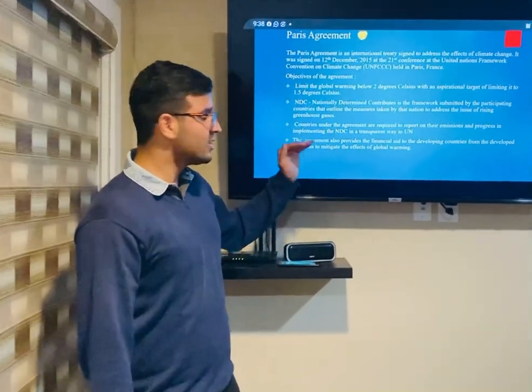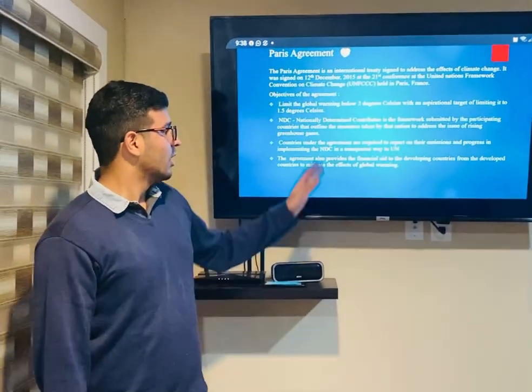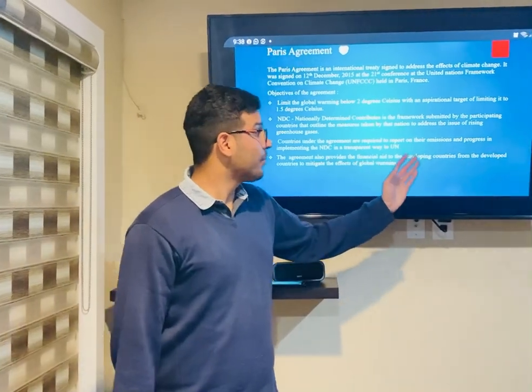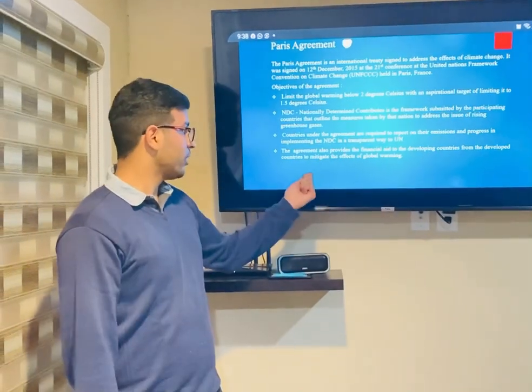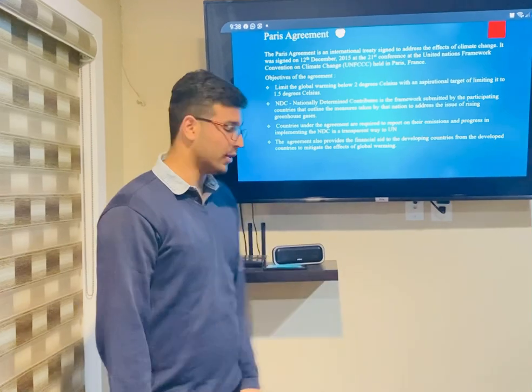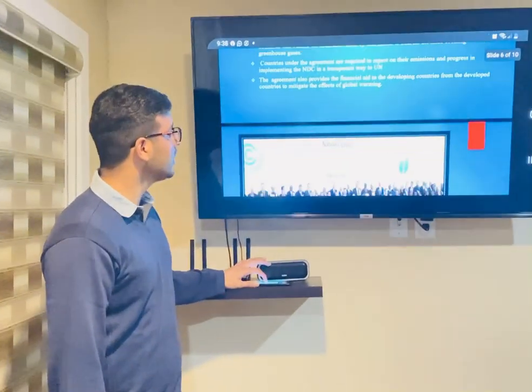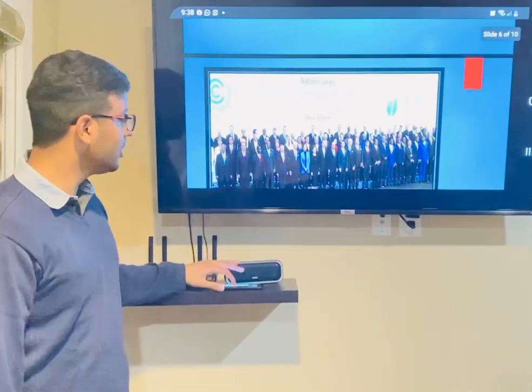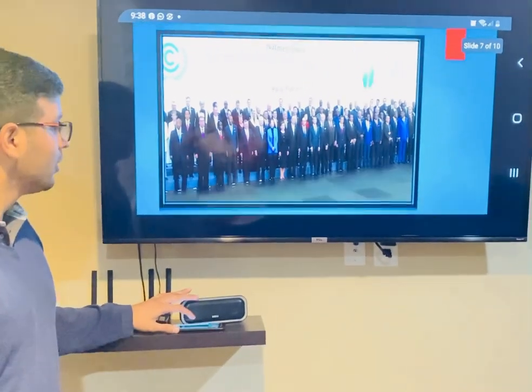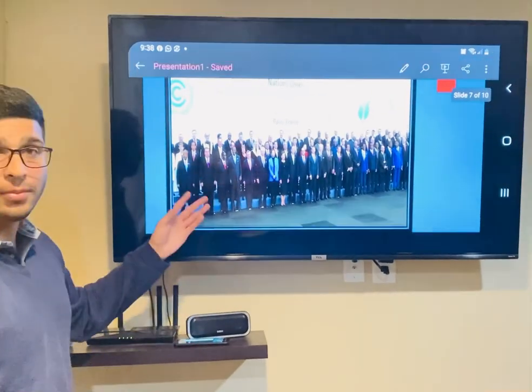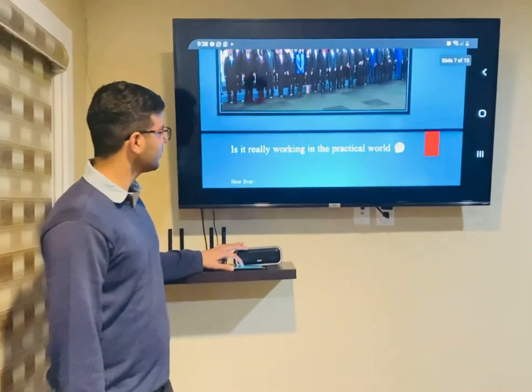Now, one of the biggest pros of this agreement is that it provides financial aid from the developed countries to the developing countries to mitigate the effects of global warming. As you can see, here are world leaders posing for a picture while they were at the Paris Agreement conference.